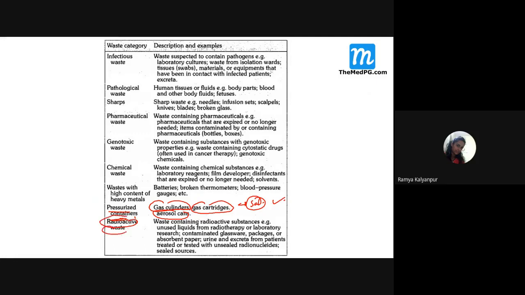Then radioactive waste is also there, so we need to take care of them properly. So these are the categories of waste. And students, remember, in one of your NEET and FMG exams, this pathological waste, especially a question on fetus, was asked. And be careful with heavy metals. This classification was given by whom? WHO. It is given even in your Park textbook also.